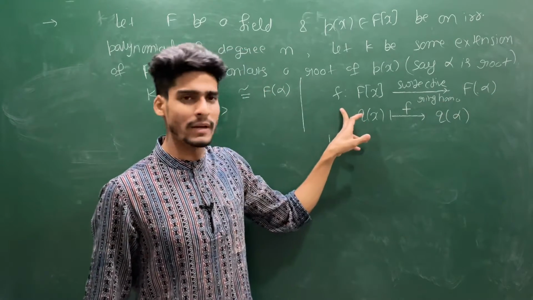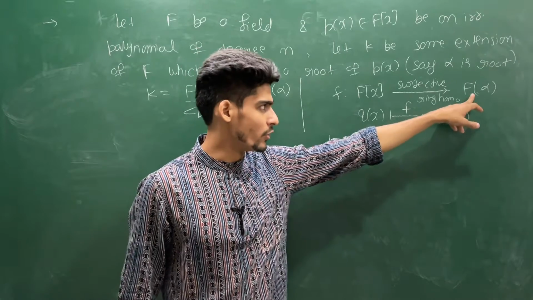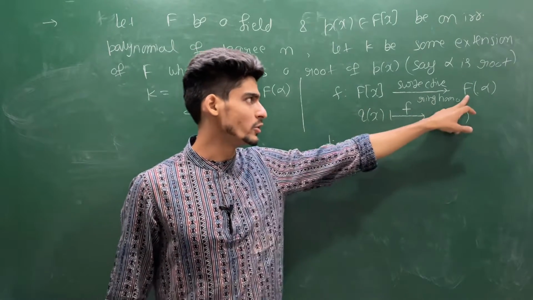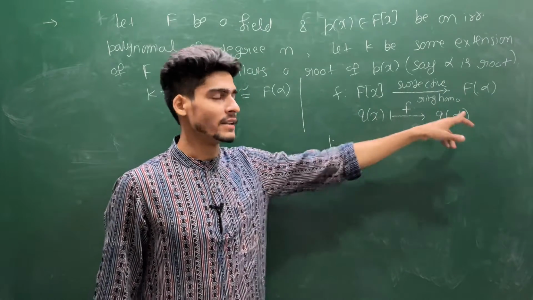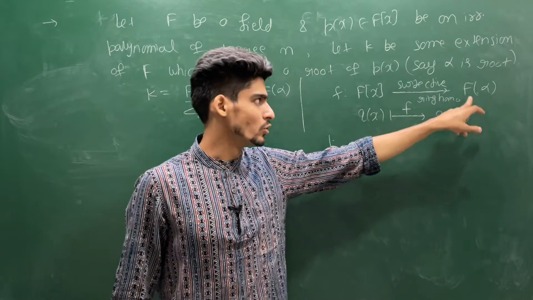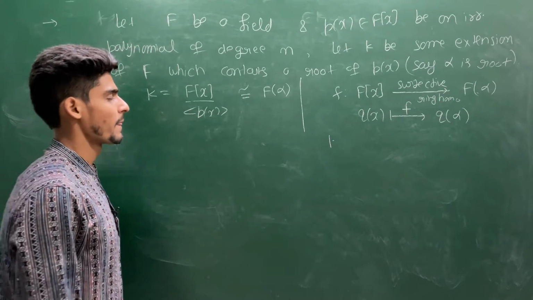So alpha has a pre-image, because if you take the image of x, x goes to alpha naturally. If you take F, then for any constant, suppose you choose t from F, then you find the image of t, that will be t. So every element has a pre-image. So this mapping is a surjective ring homomorphism.